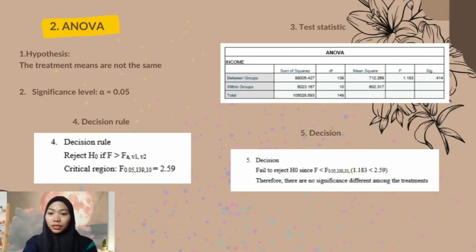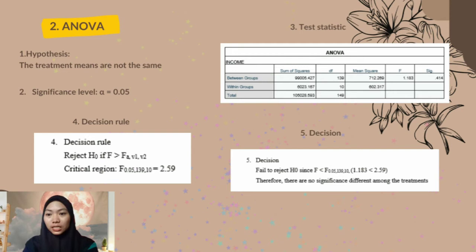Second method is ANOVA. We did the same steps like we did for the t-test. Step 1 is hypothesis. The hypothesis is the treatment means are not the same. Step 2 is the significance level, which is alpha equal to 0.05. Step 3 is test statistic. So for ANOVA, we got F equal to 1.183.